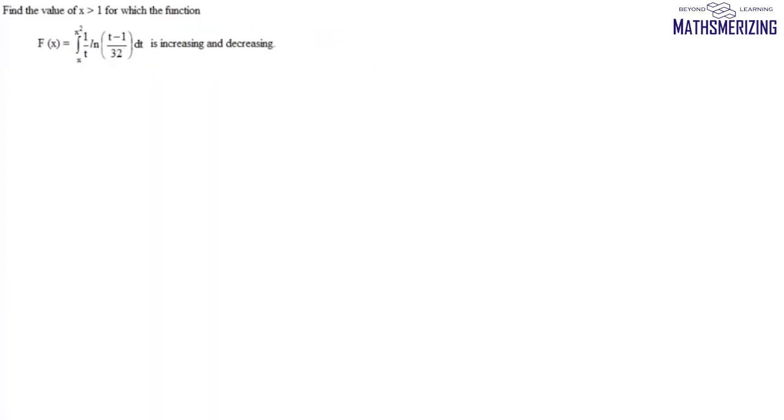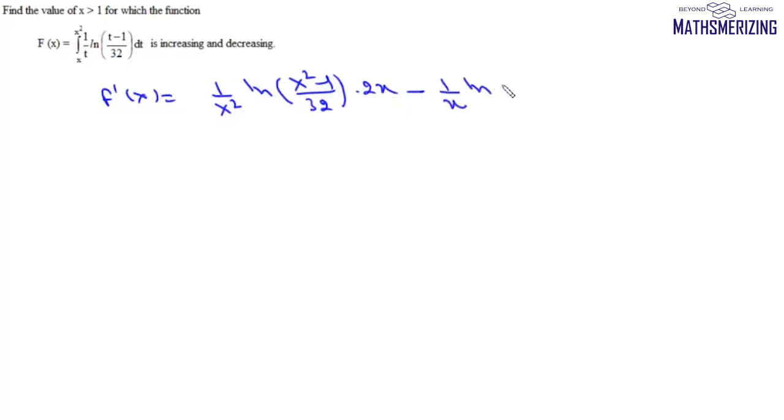Now here the question is, find the value of x greater than 1 for which this function is increasing and decreasing. Now we'll differentiate this function. We'll find f dash x. So we'll put upper limit in place of t and then derivative of upper limit. So it'll be 1 upon x square into log x square minus 1 by 32 into 2x minus, now we'll put lower limit. So it'll be 1 by x log x minus 1 by 32 into derivative of x is 1.